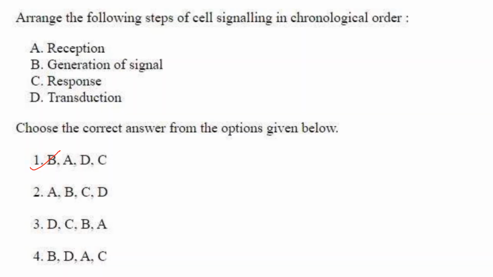Coming to the first question. Arrange the following steps of cell signaling in chronological order: reception, generation of signal, response, transduction. The signaling pathway involves generation of signal first. Then reception of the signal, then transduction of the signal, then response. So the answer here is option 1, that is BADC.